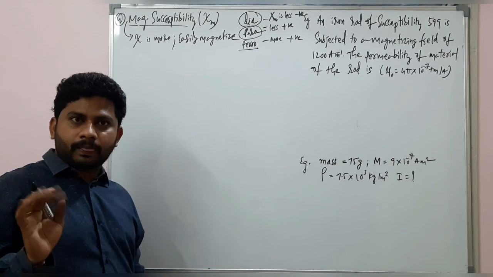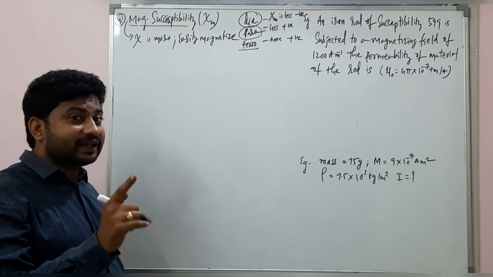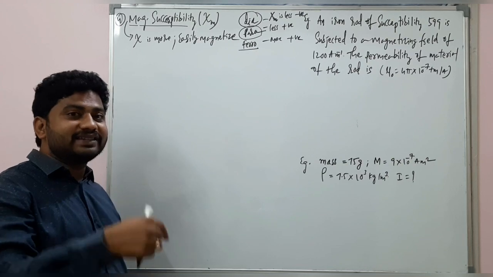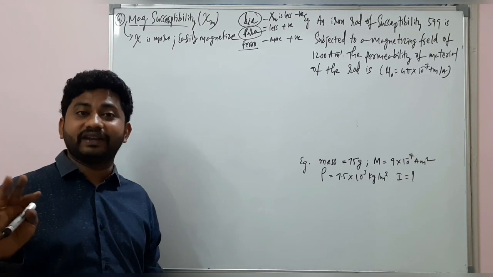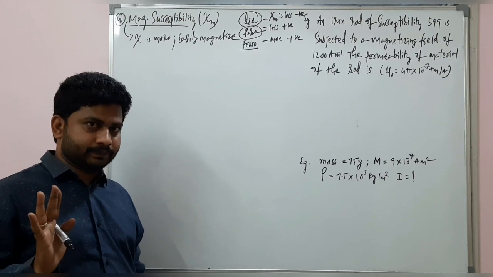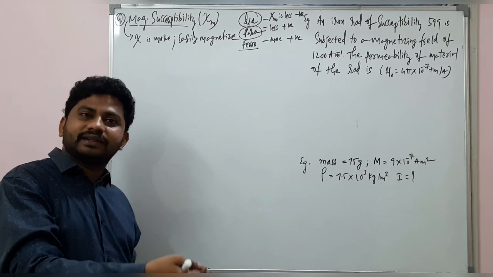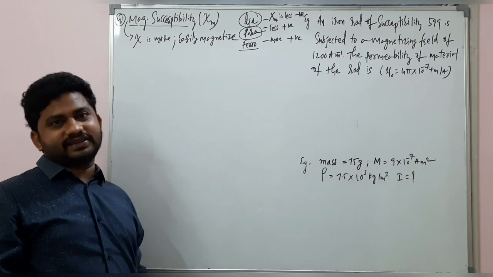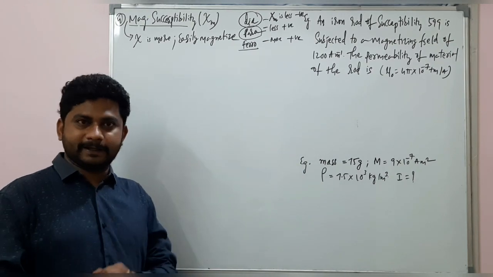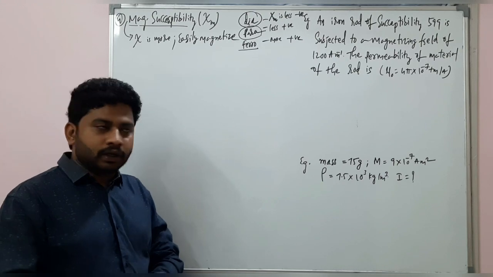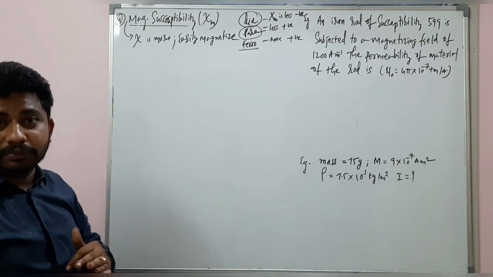When they get easily magnetized, in the same way they get easily demagnetized when you remove the external magnetic field, remember. How easy the magnetization, in the same way demagnetization also takes place easily in case of ferromagnetic substances. Alright, come back to magnetic susceptibility.